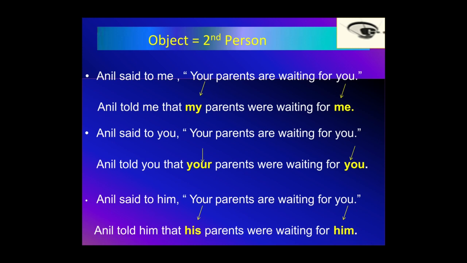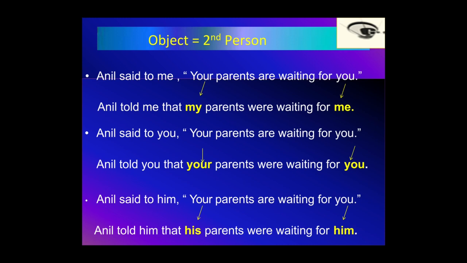Now for the second person, Anil said to me, your parents are waiting for me. Anil told me that my parents were waiting for me. Anil said to you, your parents are waiting for you. Anil told you that your parents were waiting for you. Anil said to him, your parents are waiting for you. Anil told him that his parents were waiting for him.